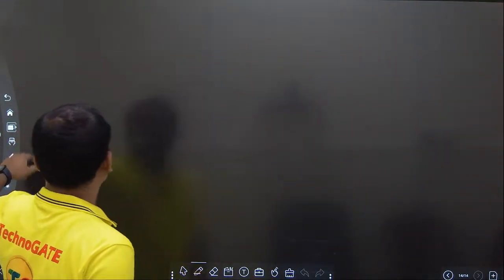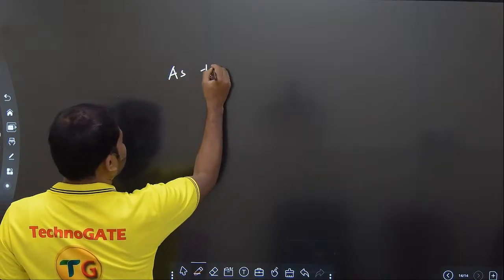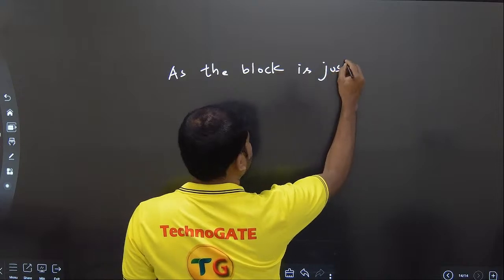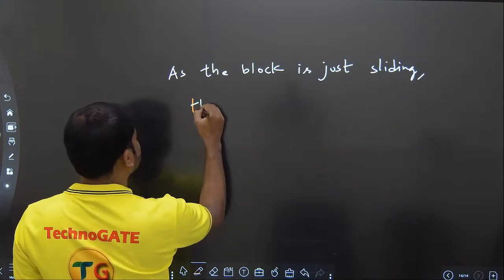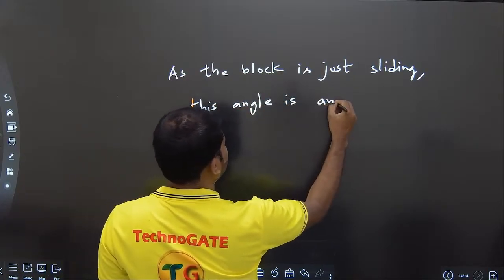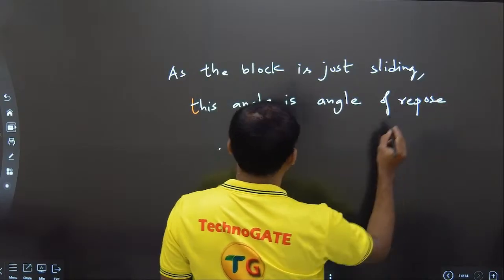Our best method: as the block is just sliding, this angle is the angle of repose.